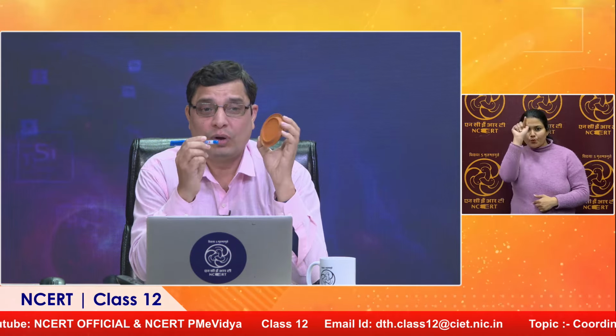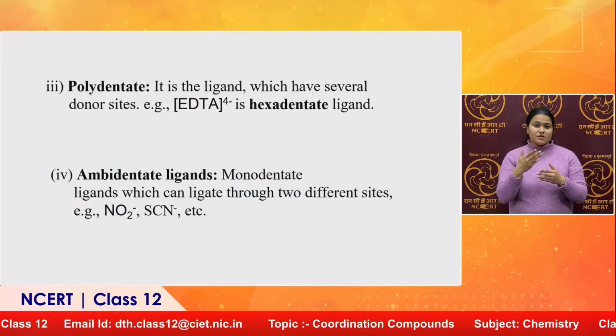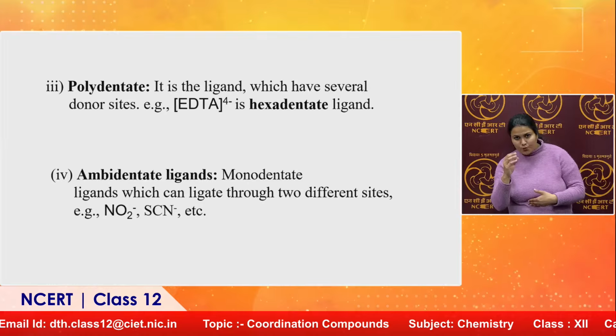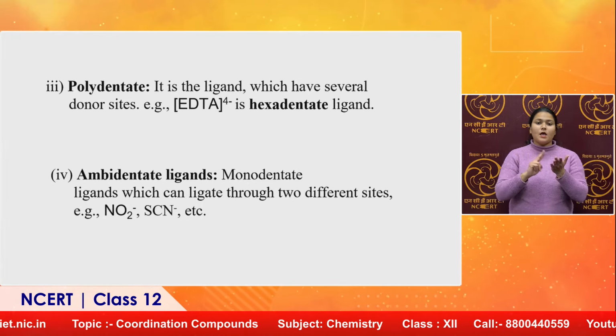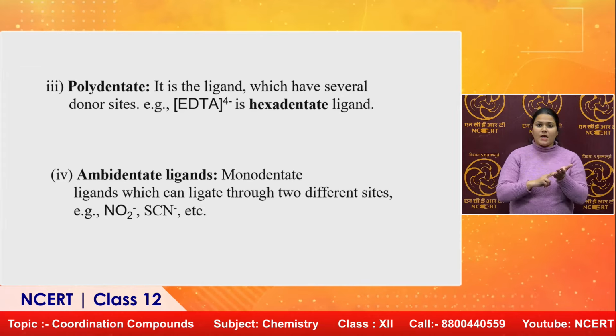From here I can donate and make the bond, but by another site this is also a donor atom. This can join with the central metal, but only one atom will donate at a time. So, ambidentate ligand is a monodentate ligand which can ligate through 2 different sites, like NO2 and SCN minus.